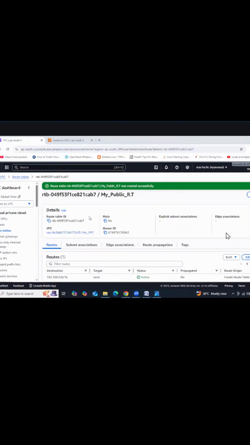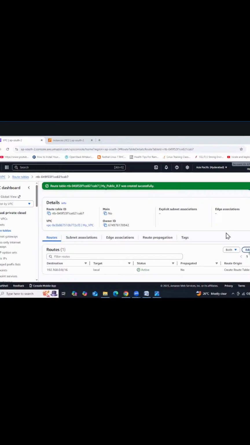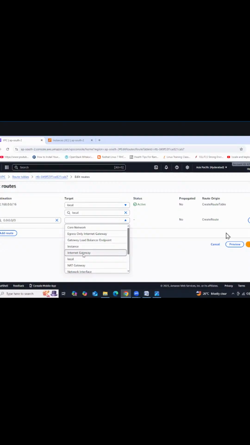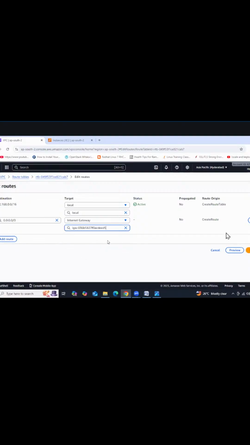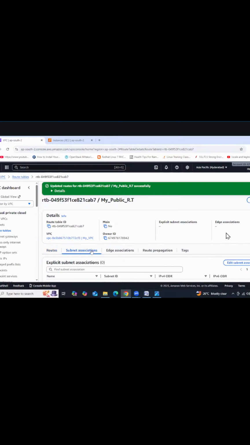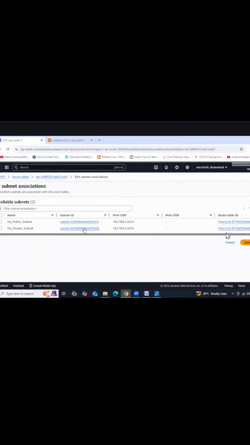The route table got created successfully. Then add route. We are trying to add the IGW. Already you know that, right? And then save changes. And then go to subnet associations, edit subnet associations.